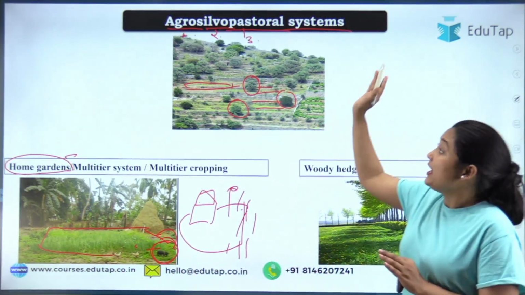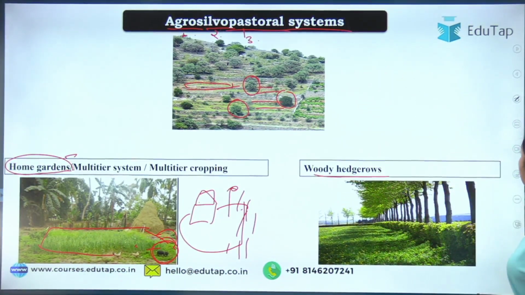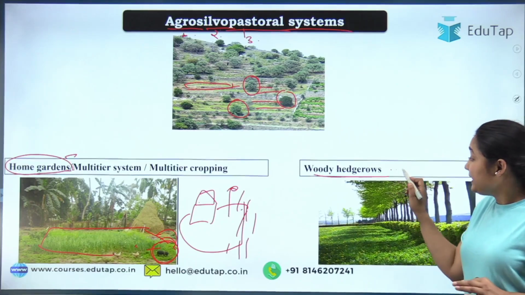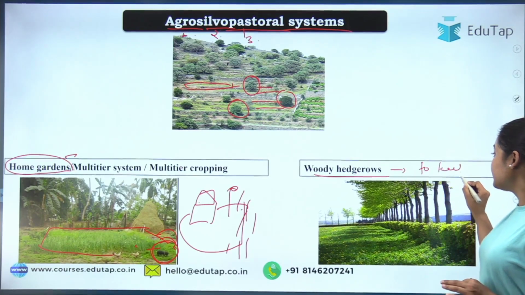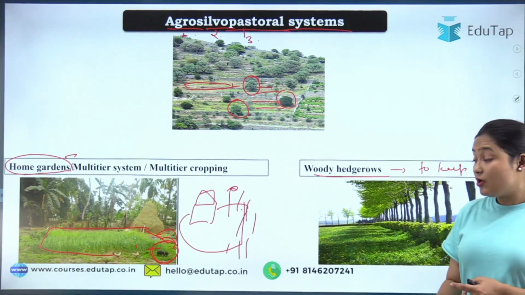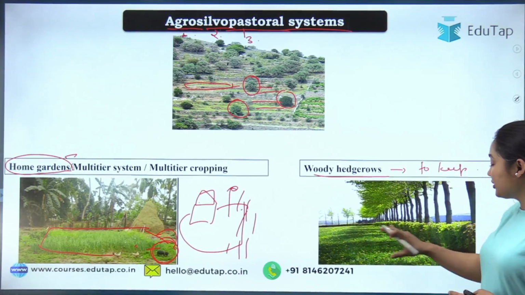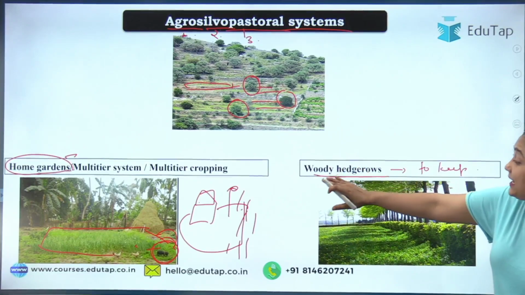So this becomes your Agrosilvopastoral system. Now talking about the woody hedgerows. In this, our main aim is not to keep or to get animals. Here our main aim can be mulching, soil conservation, keeping the forest or the soil free from erosion. So these all can be our aim with the woody hedge.